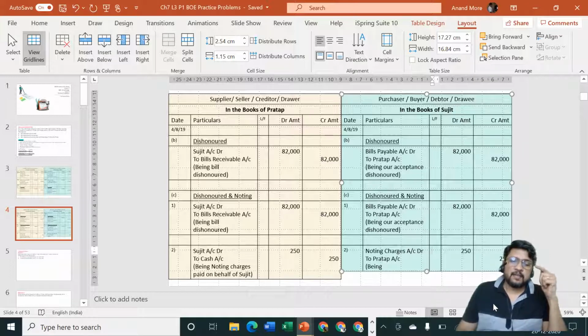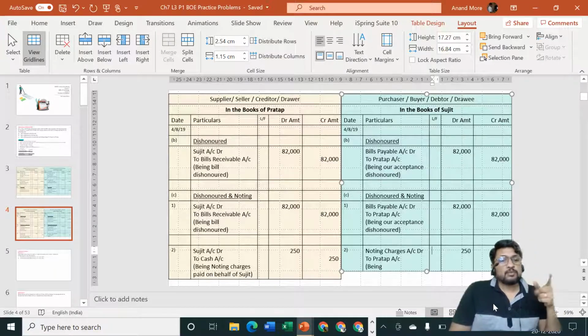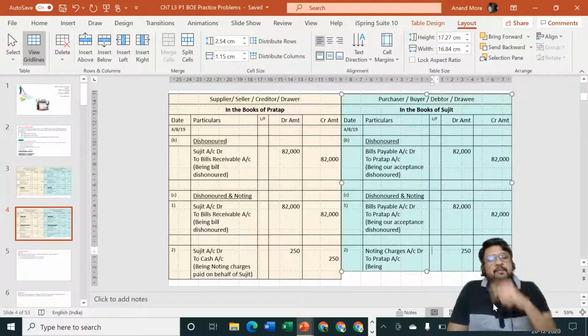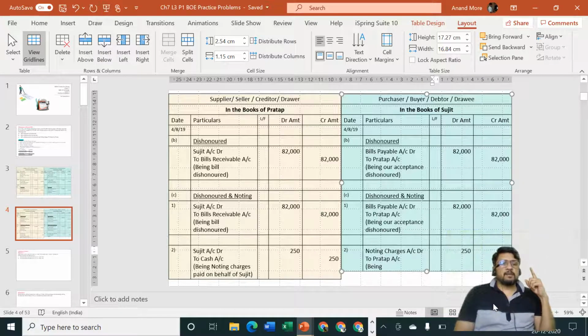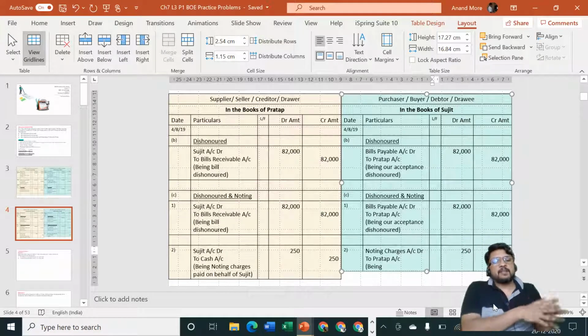Your friend will think rickshaw charges are getting paid. Rickshaw charges is my expenditure, but cash is not going out. Today my friend is paying. So my friend is the giver. Rickshaw charges my expenditure, but friend is the giver. If rickshaw charges are paid by me myself, entry will be rickshaw charges to cash. If rickshaw charges are paid by my friend, entry will be rickshaw charges to friend account. Similarly, entry will be noting charges account debit to Pratap account. Clear to all of you?